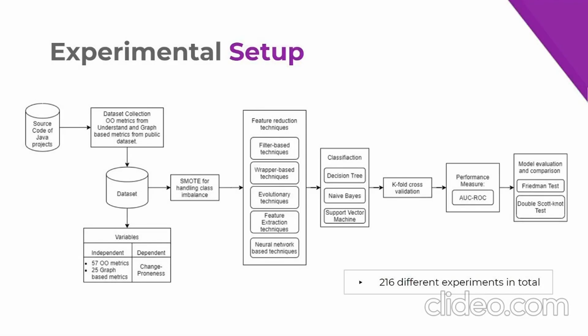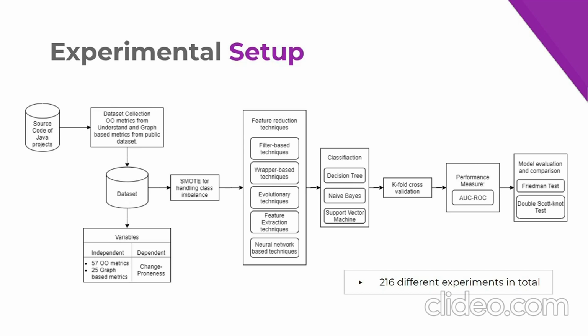This is the experimental setup used for this study, where first the data is collected, followed by application of SMOTE for handling class imbalance with a ratio of 0.6. After this, the feature reduction techniques are applied, along with a case where data is directly passed without feature reduction to assess the importance of these techniques. After the application of FR techniques, 3 standard classifiers, that is D-tree, naive-Bayes, and SVM, are applied. These classification techniques have been selected based on the vast difference in the baseline algorithm for prediction.